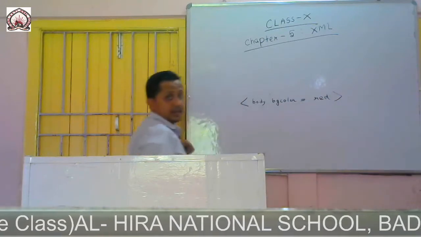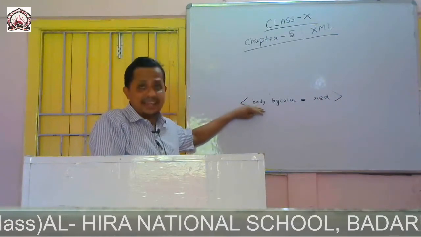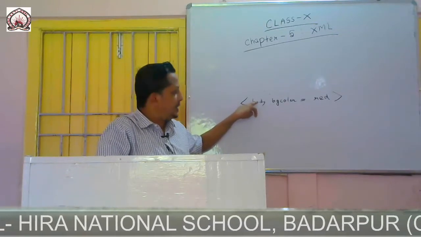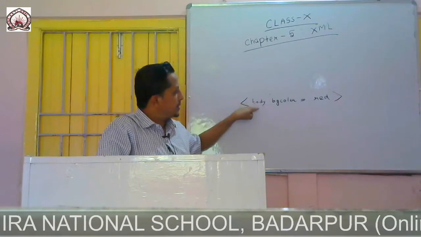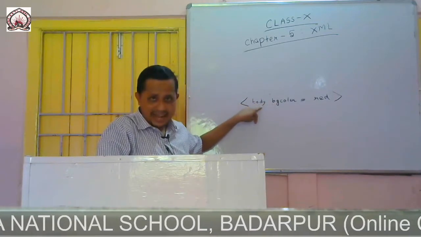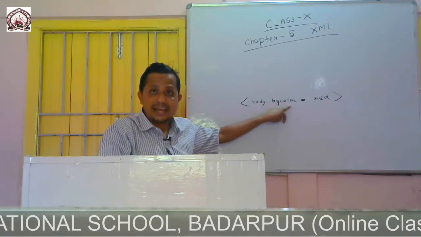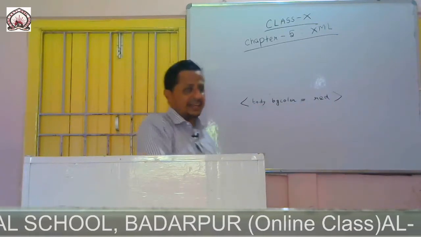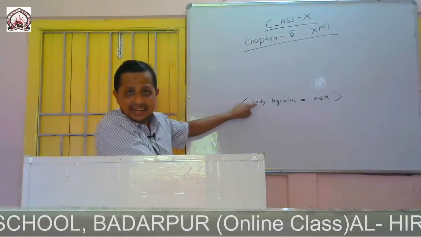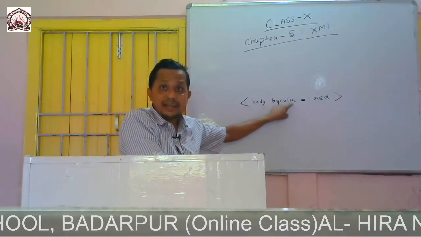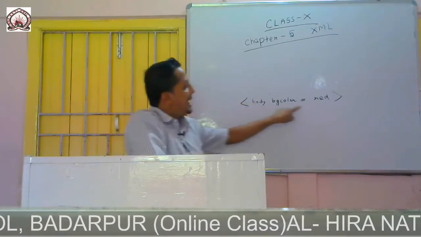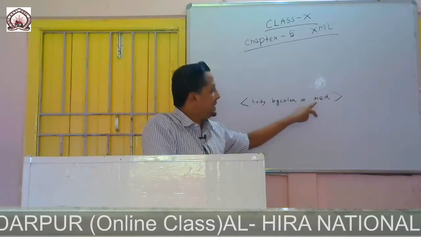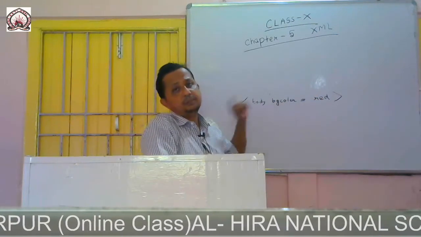This is an example of HTML. So here body is a tag, a tag of HTML. BGcolor is the attribute, and red is the attribute value. I am repeating again: body is the tag, bgcolor is the attribute of this tag, and red is the attribute value associated with this attribute bgcolor.